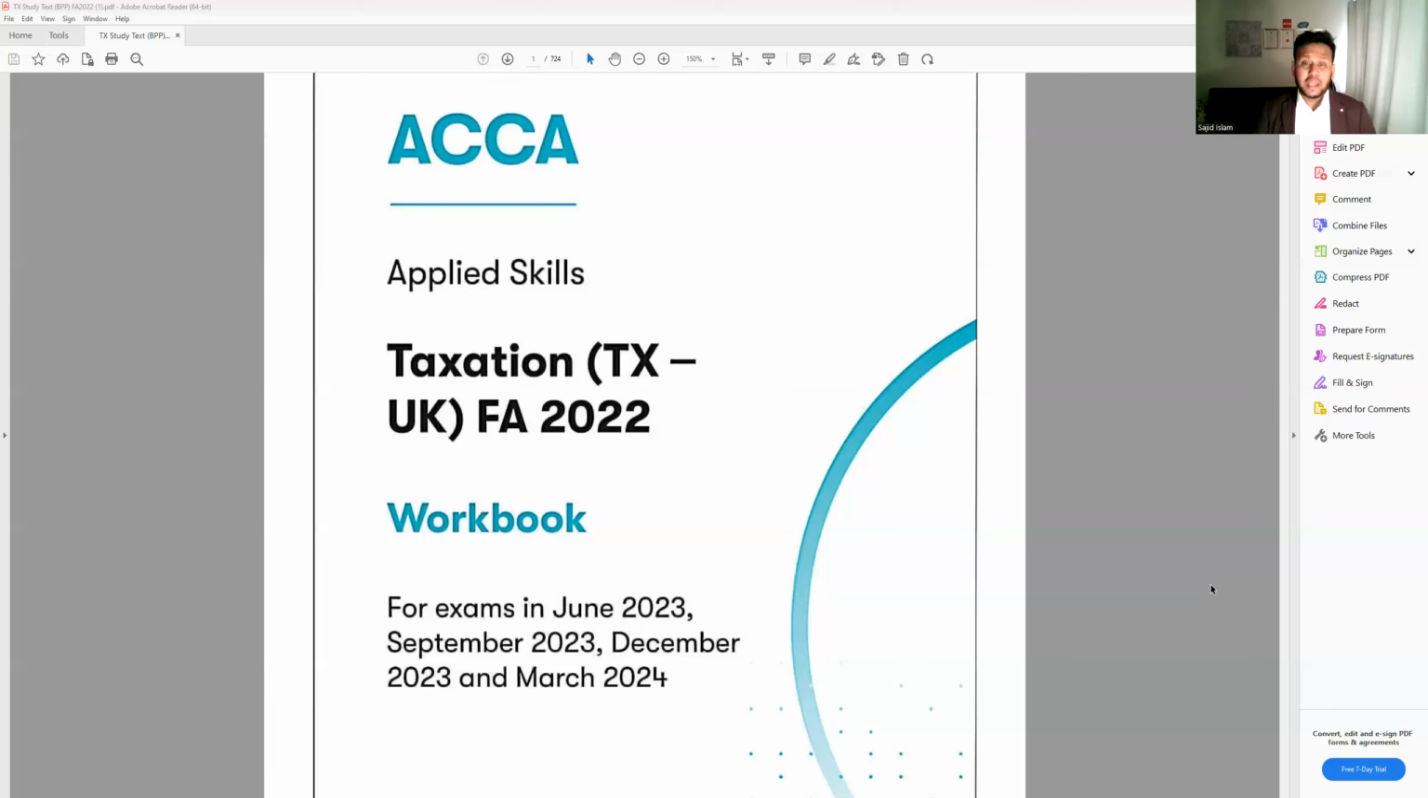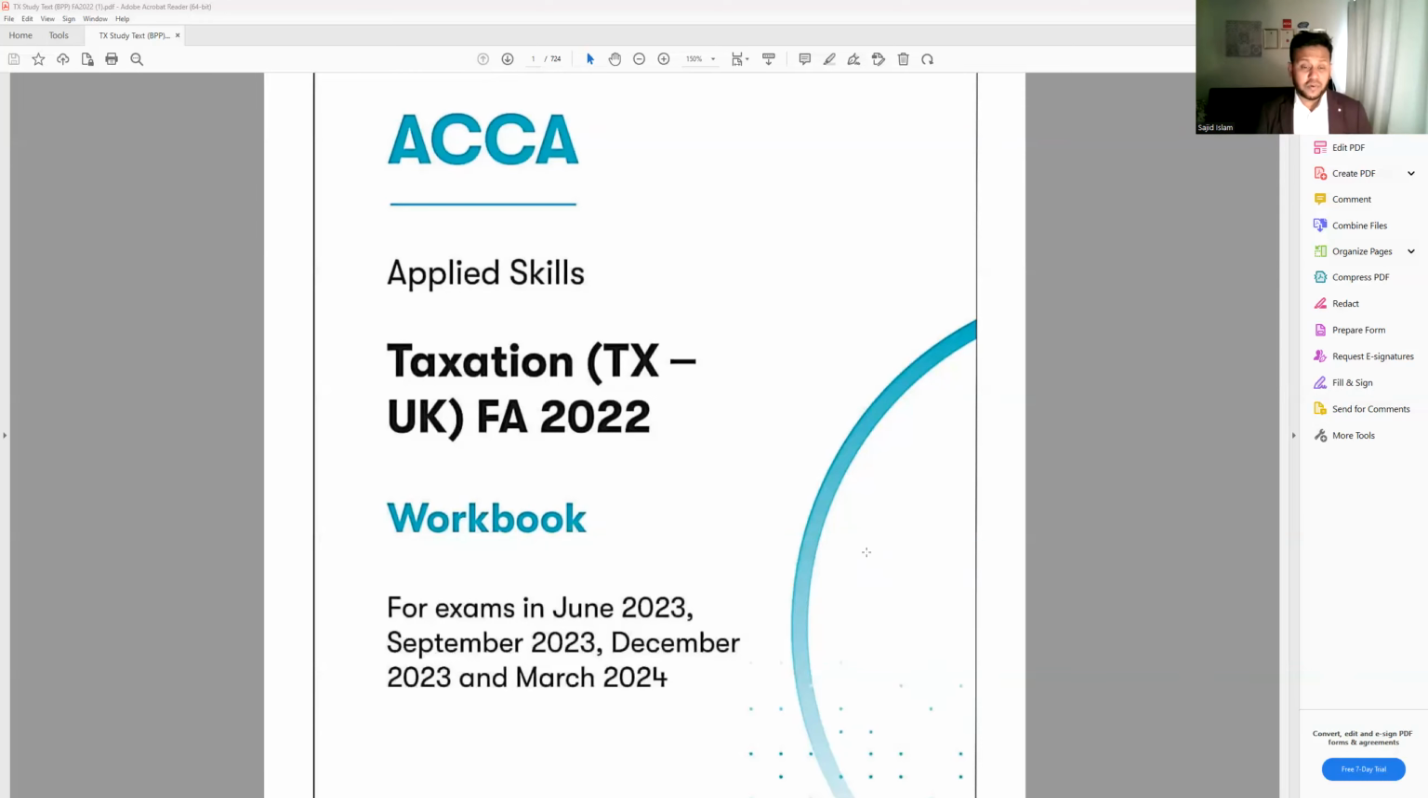From this paper, you're going to learn mainly the calculation. So how much tax is payable based on the different sorts of income. We're going to learn from the basic till the advanced level. So let's have a look at what we have in this paper.